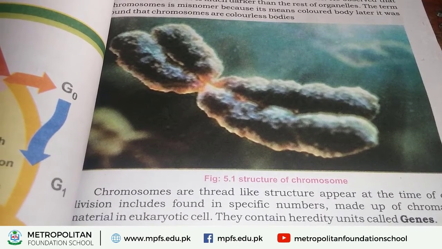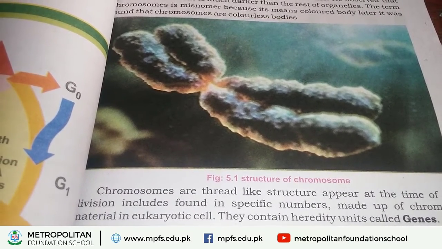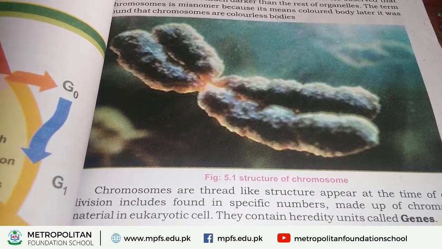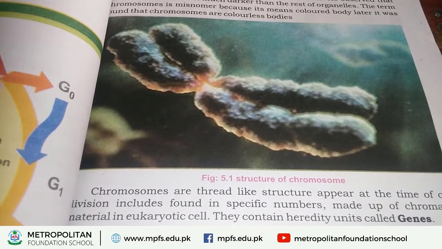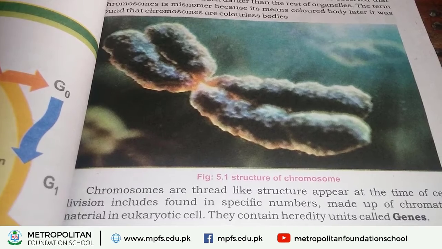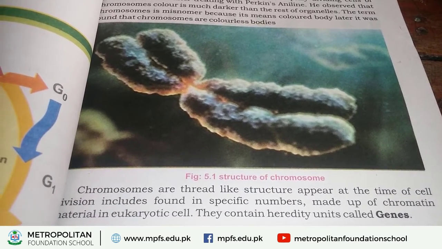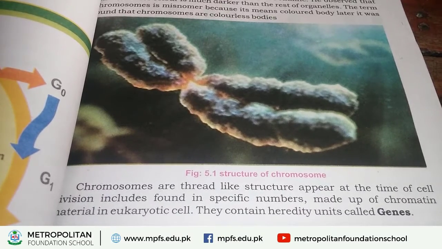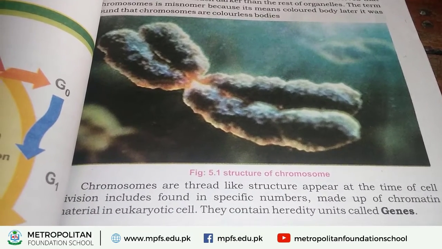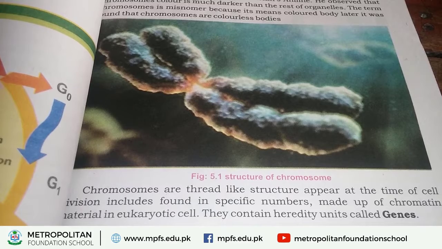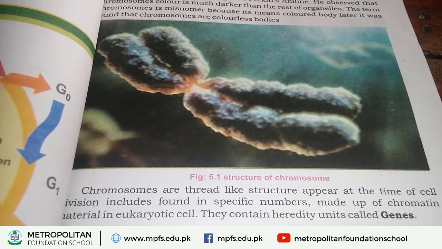Here we understand the term chromosomes. What are chromosomes? I hope students you understand very well that chromosomes are thread-like structures, and this thread-like structure appears at the time of cell division.